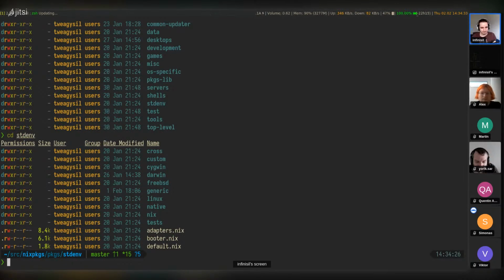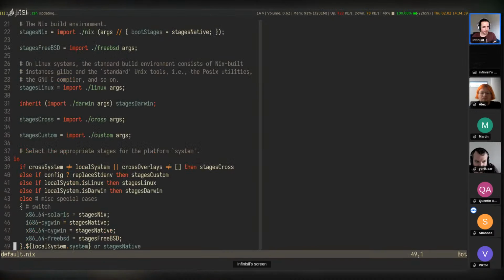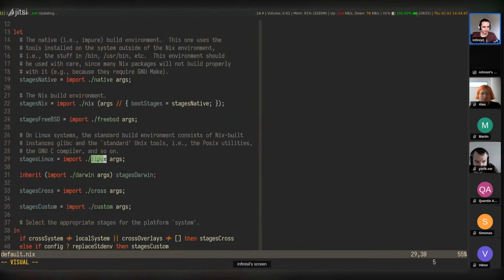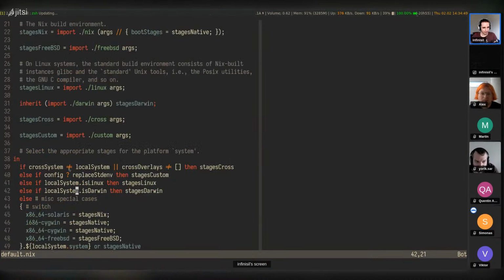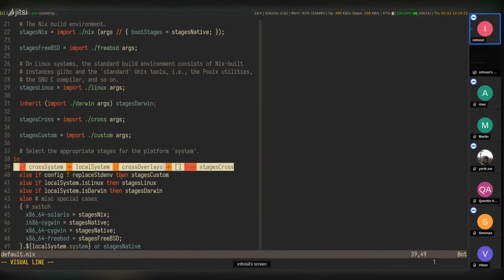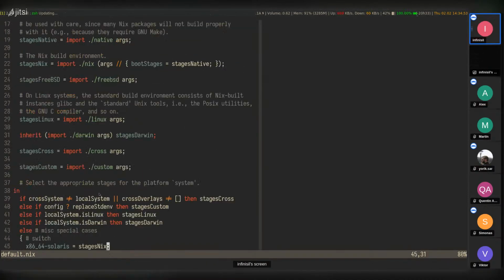And this is kind of how stdenv is defined. If you go into the first file here, first of all, it switches between different systems. So for Linux, it's this one. For cross compilation, it's slightly different. For Darwin as well. So in this case, Linux is used.